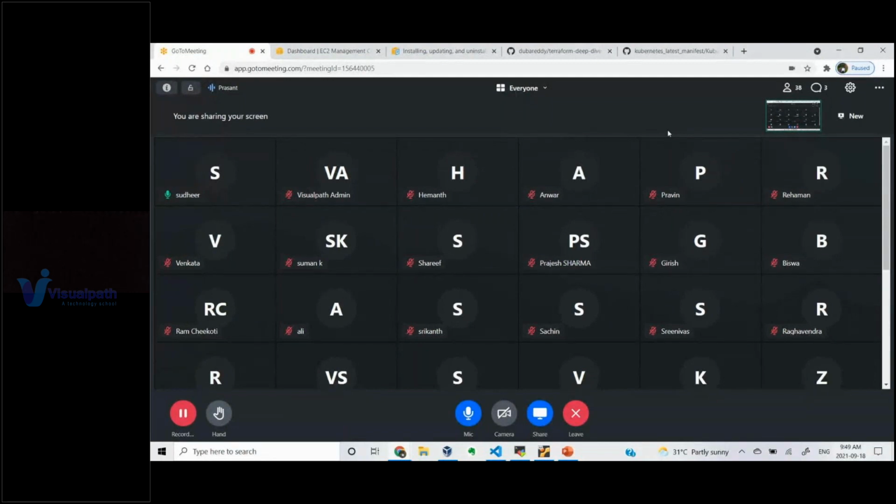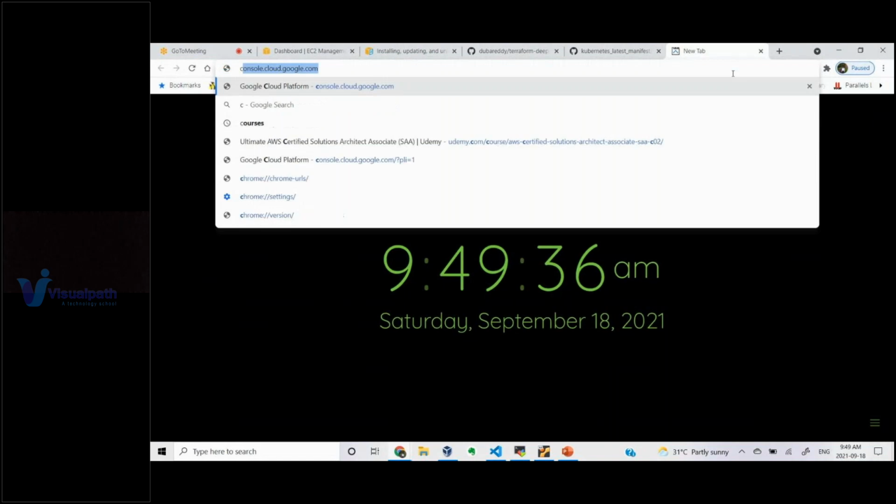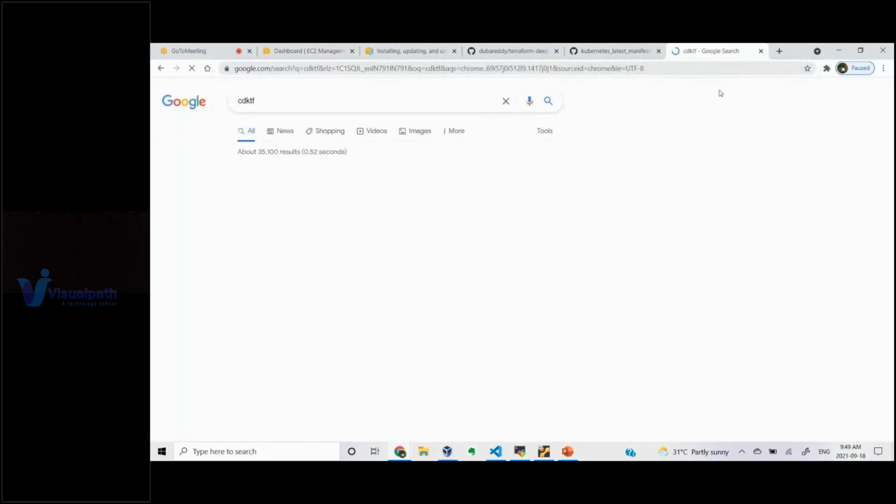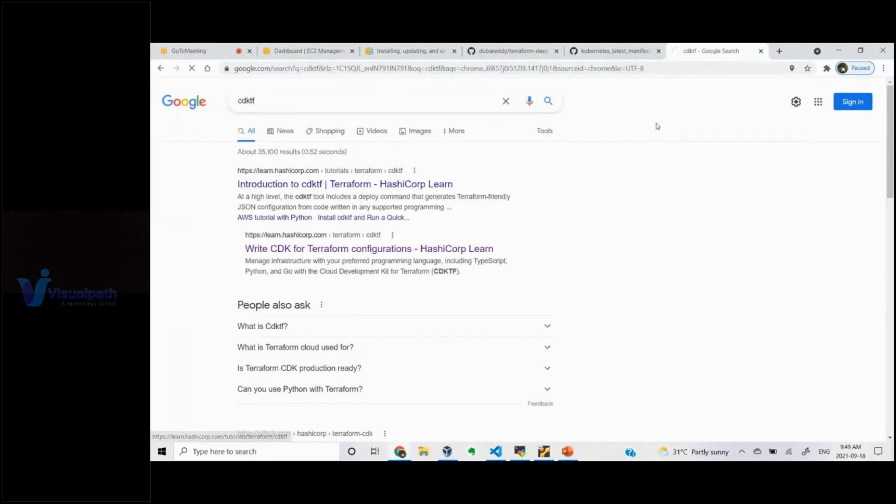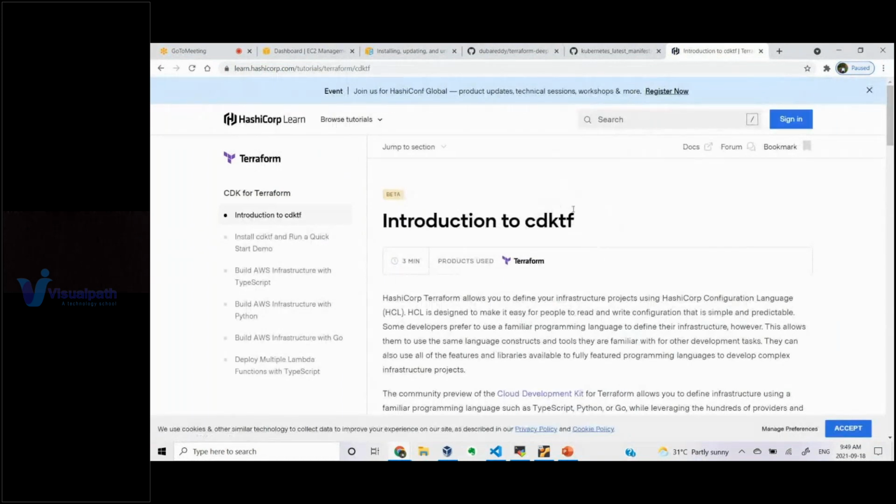SDK? No, no, CDK. It is called CDK TF. So from Python they'll be importing those tool libraries, and they'll call the Terraform procedure, right? But what Terraform is doing, Boto3 can also do.